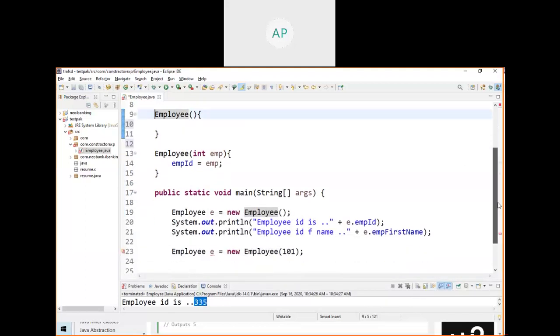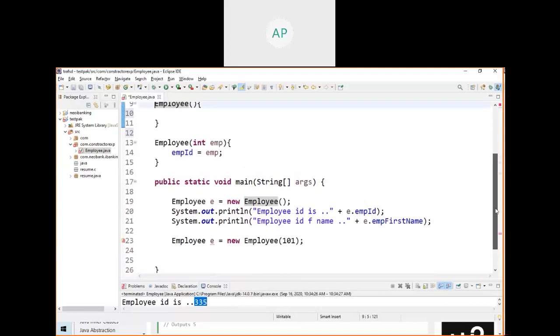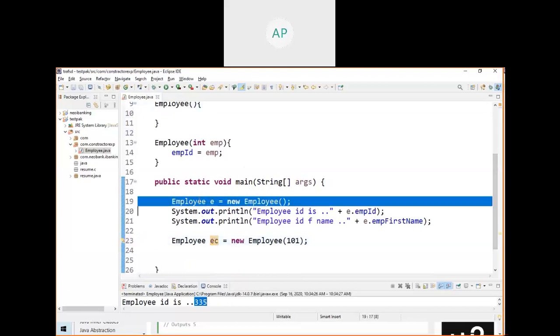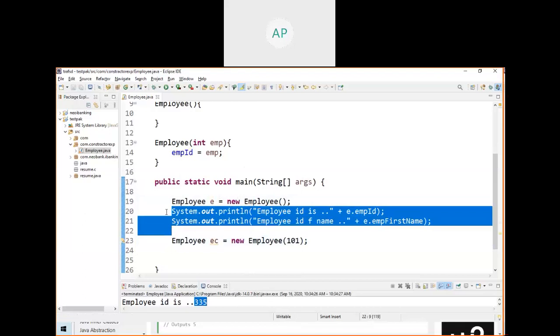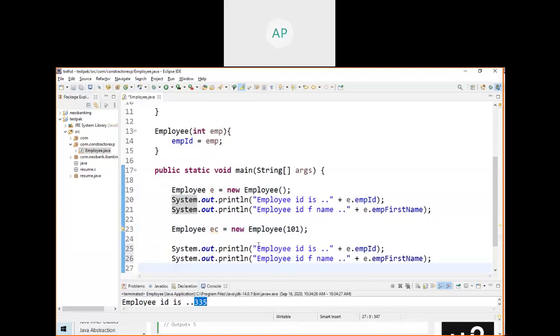Anyway, now is there any error there? What is the error here? Here there is an error: duplicate variable. Okay. So when I run this program, there is an object created here and there is an object created here. When you create an object, the value of emp will be null in this object. But when you create an object and print these two lines, it will leave one line.